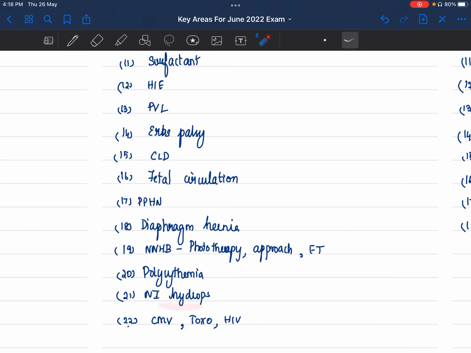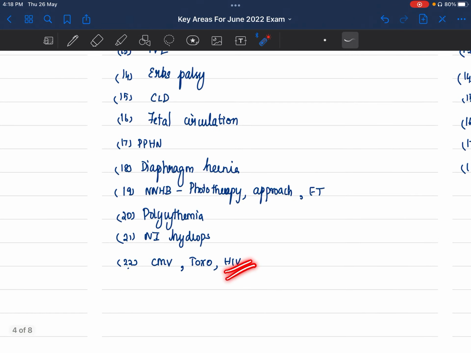Hydrops, non-immune hydrops, read. Polycythemia with partial exchange transfusion, read. Perinatal infections, HIV must, TB must. How do you give prophylaxis? CMV and toxo are standard.